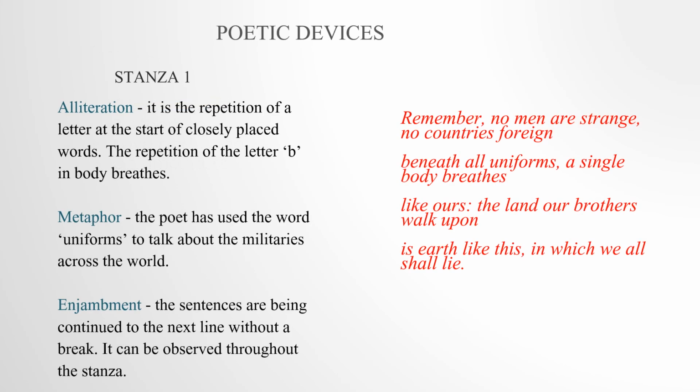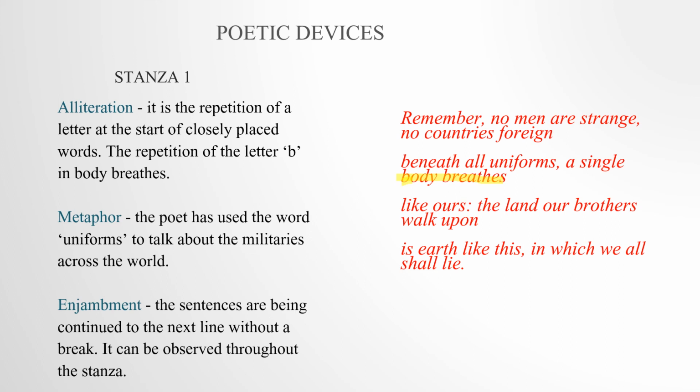Now moving on, coming to the poetic devices, here I have given you the first stanza of this poem in red color, and here are the poetic devices which have been used. The first poetic device that we can see here is alliteration. Here it is written body breathes. In this you can see that the letter B has been repeated more than once. So this is an example of alliteration.